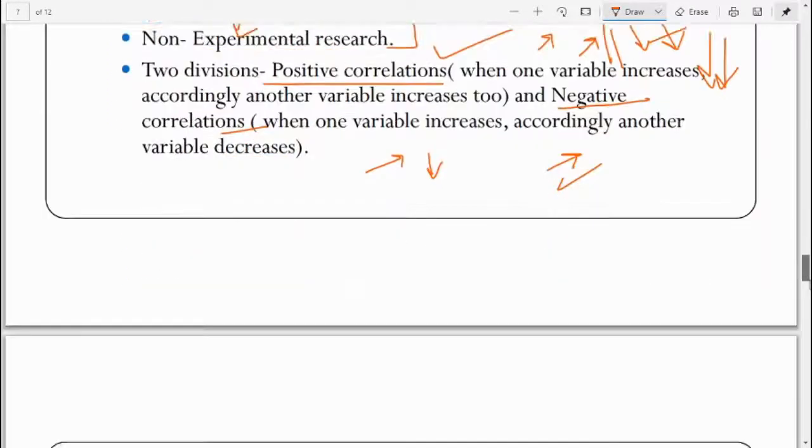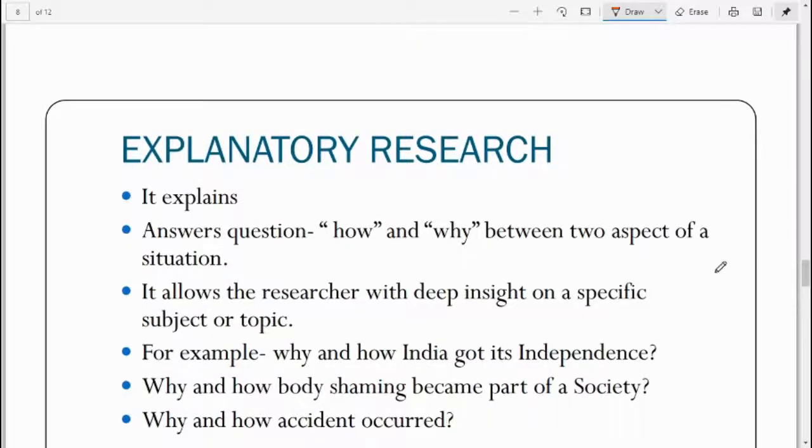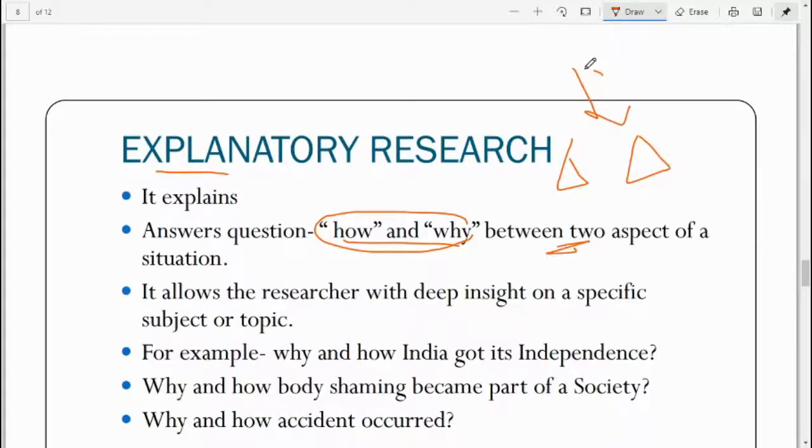Next we have explanatory research. As the name itself suggests, it explains things. It answers questions which are asked, how and why. They are asked together between two aspects of a situation. We have a situation, and it has two aspects, right? So we try to know the answers about this one situation from two aspects by asking the questions how and why.